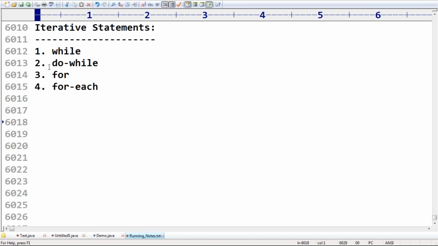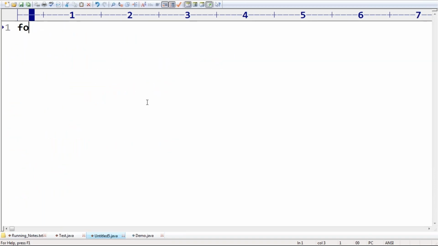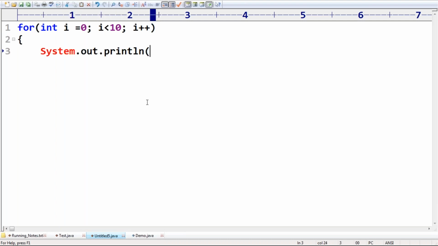When should we go for a while loop? From our childhood onwards, we know this. Suppose I'm taking a for loop: for int i is equal to 0, i is less than 10, i plus plus, System.out.println hello.